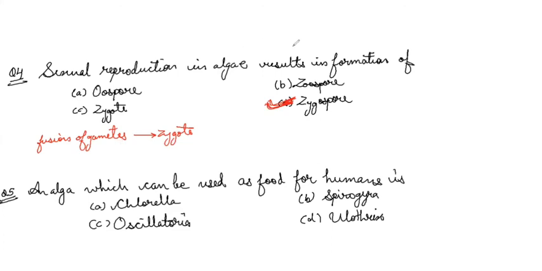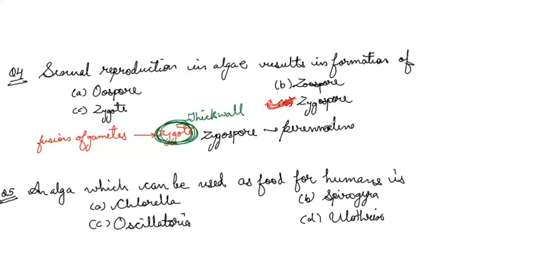So, the zygote will secrete a thick wall, and this walled structure is known as zygospore. What is the name of this walled structure? Zygospore, which acts as a perennating spore.